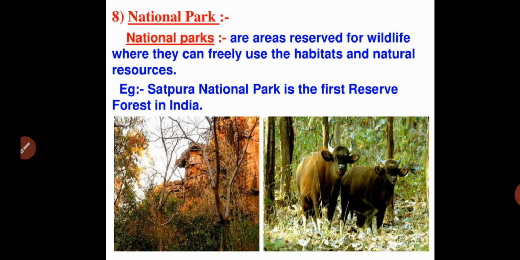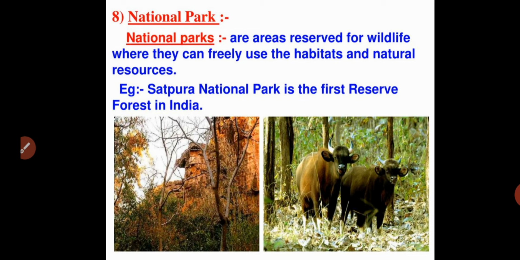National parks contain thousands of areas of forest, and different species of animals, and also plants and trees. There is no disturbance in the particular area, so animals freely use the habitat present in the area, and they can use the natural resources present in that area.